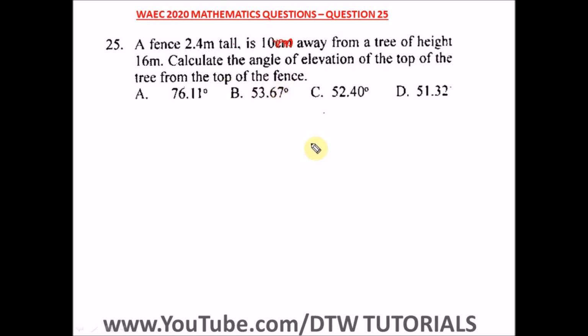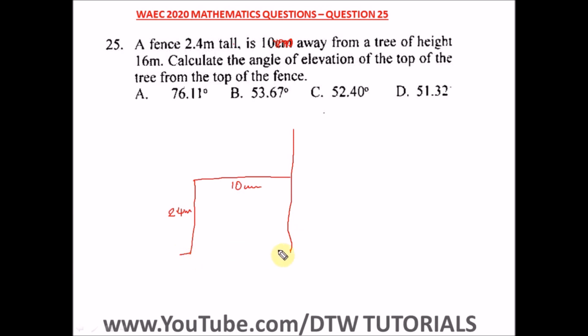Okay, let's represent this. So a fence, 2.4 meter tall, is 10 meter away from a tree of height 16 meter.